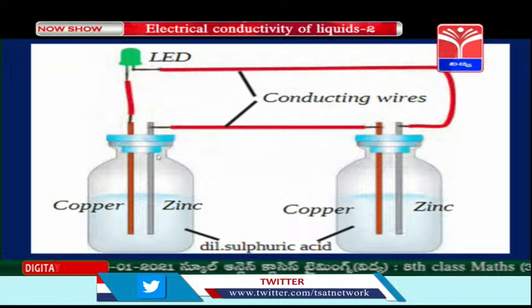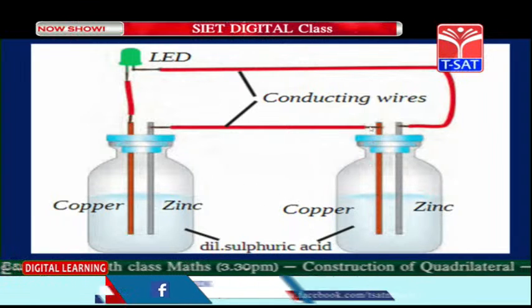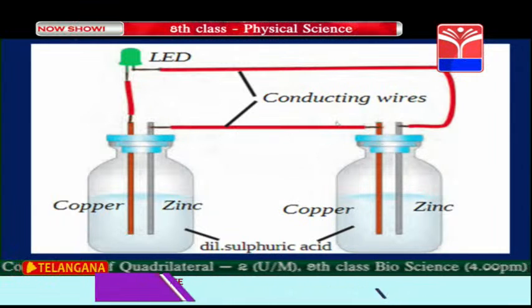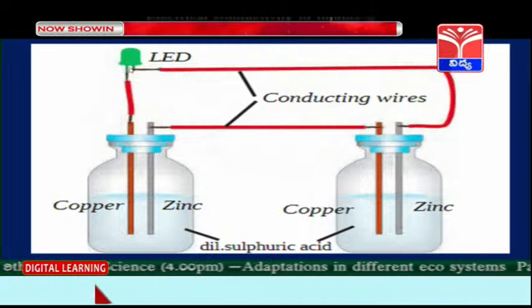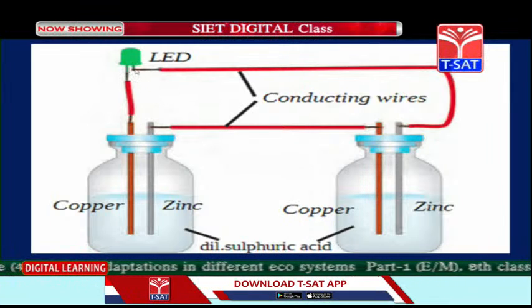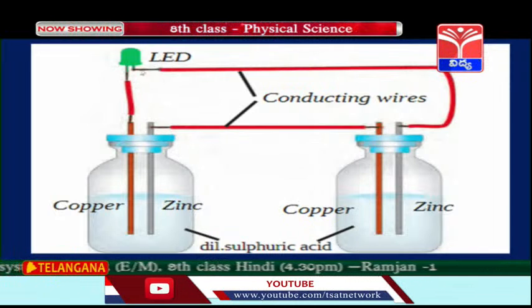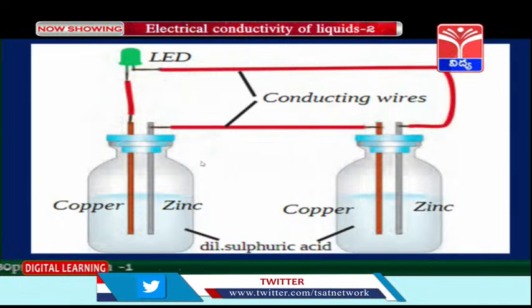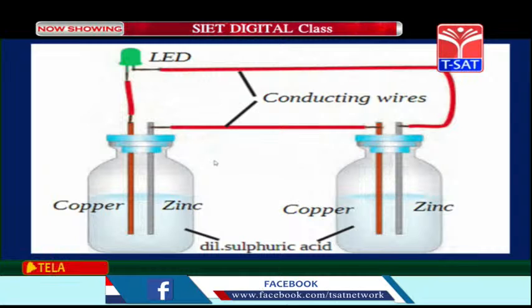Okay children, the zinc in this bottle and the copper in this bottle are interconnected, right children? Now when the connection is made, you will see that the bulb starts glowing. In case the bulb doesn't glow, children, just try to exchange the terminals of the bulb. Okay children, you will observe that the bulb starts glowing in this. Now we will try to understand how this is possible.